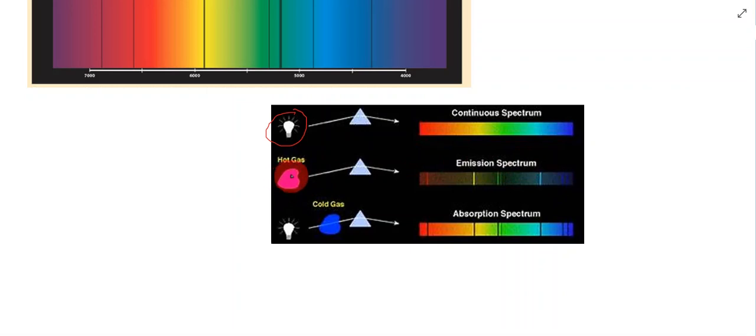So this is energy that's coming. This light or energy that's coming off these atoms only has certain wavelengths of light, and this emission spectra that it produces is very characteristic of the individual atoms that make up, for example, in this case, the hot gas that's given off this energy. So then you get this kind of an emission spectrum.